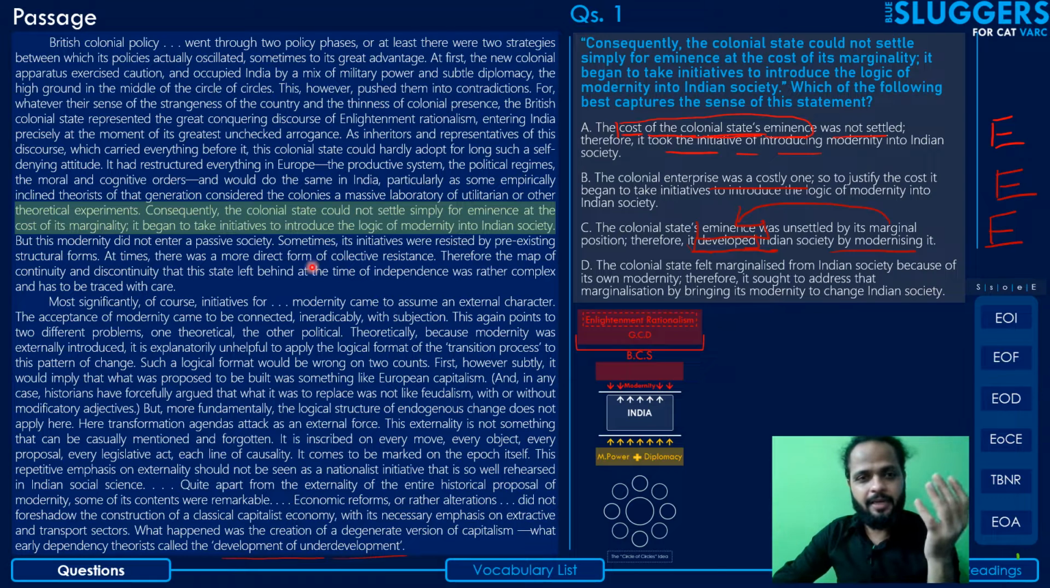Anyhow, that's a different point. But yes, option D does seem to capture, at least among these four options, what this sentence seems to say the best. So option D will be your correct answer. I'll just mark this so that there is no confusion. Okay, option D is your correct answer. Let's move on to the next one.